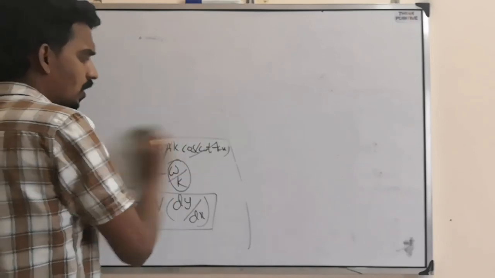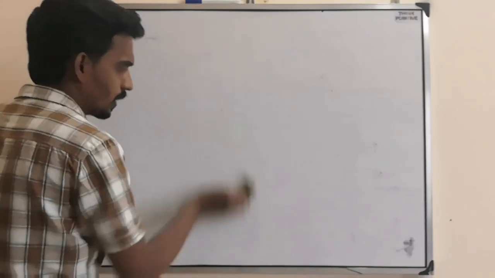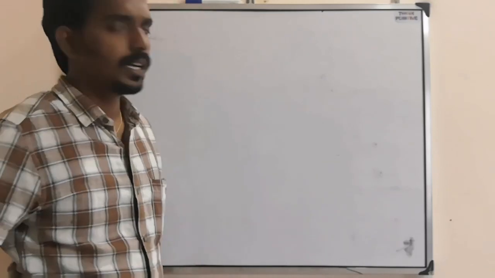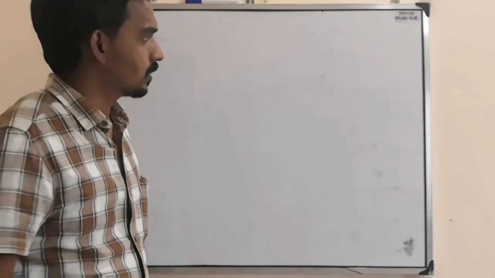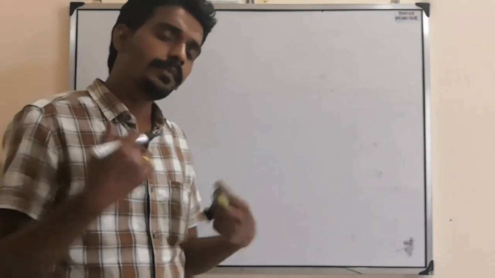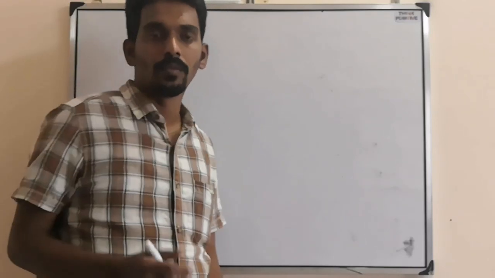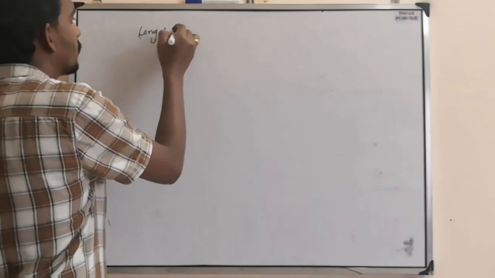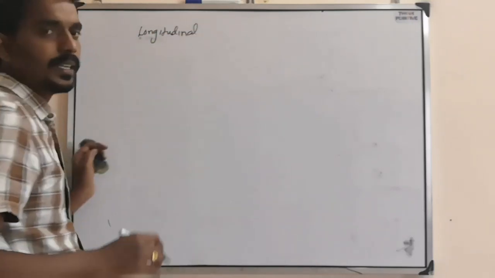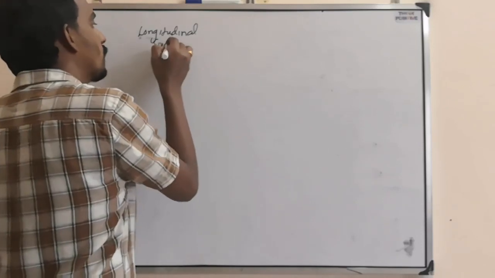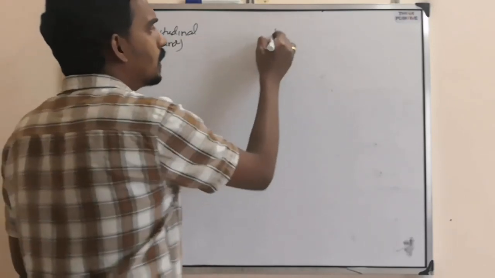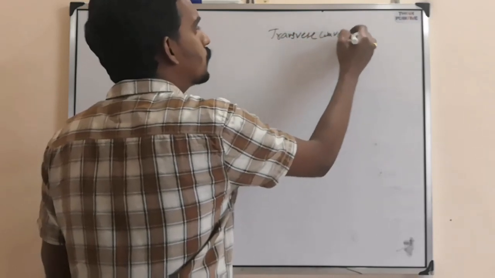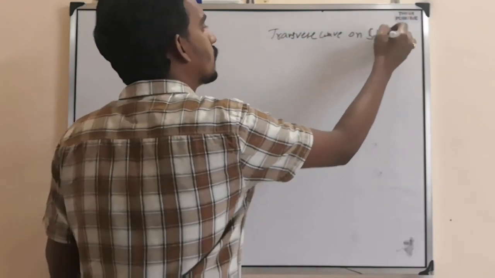These are all the types of questions they will ask based on the wave equation. The next thing they will ask is based on the speed of the wave, but a specified one. One is the longitudinal wave, nothing but a sound wave, and another is the transverse wave on a string.